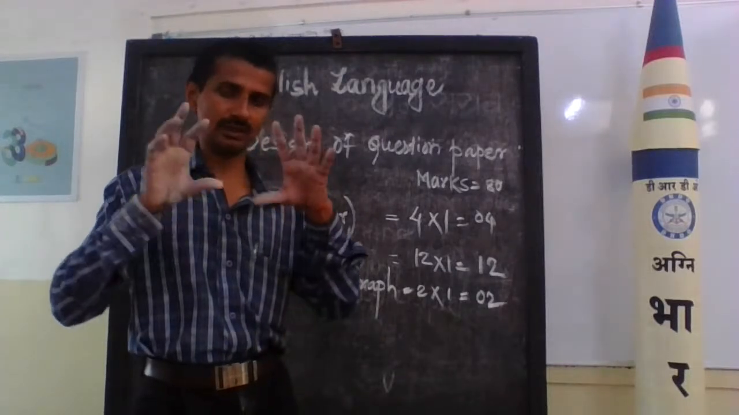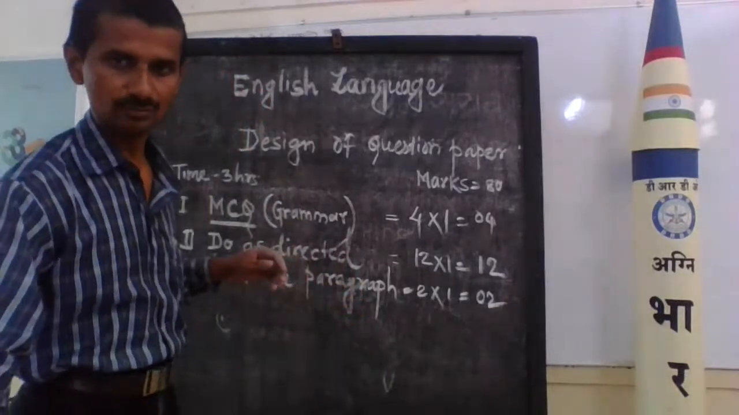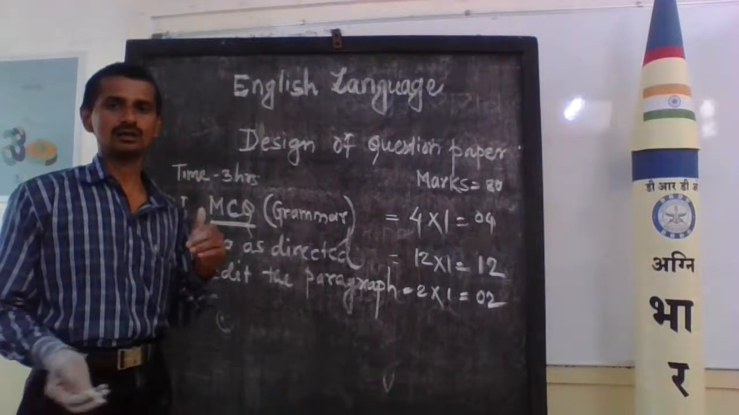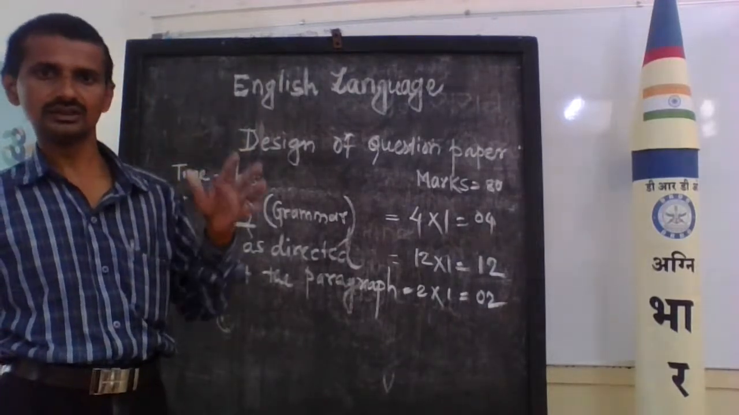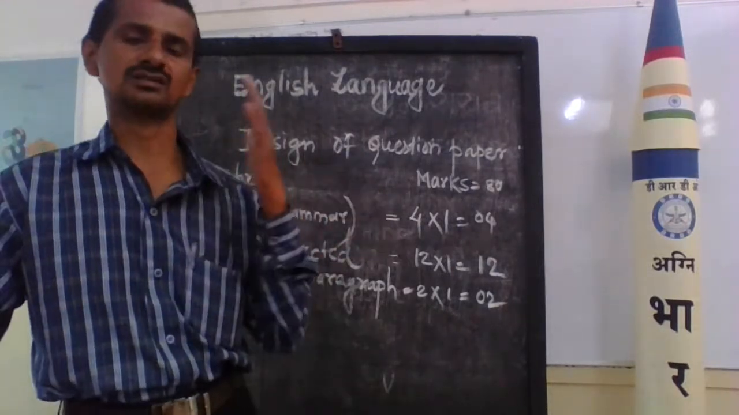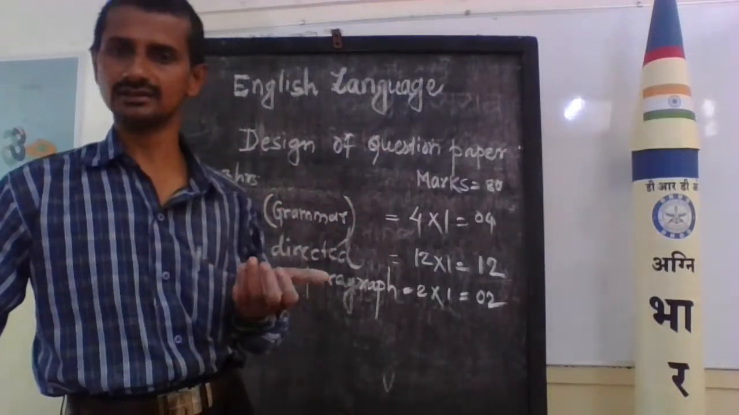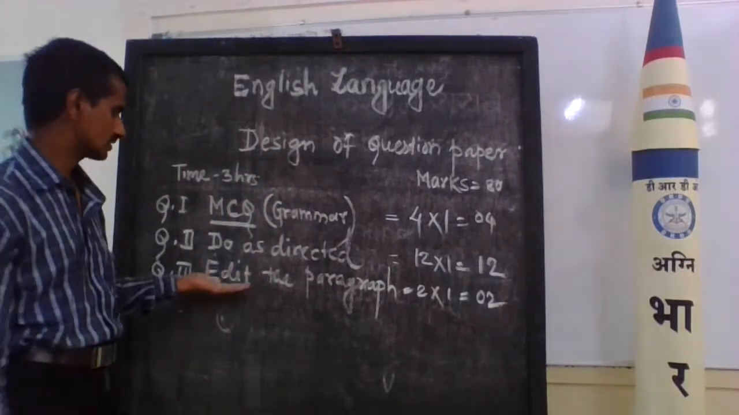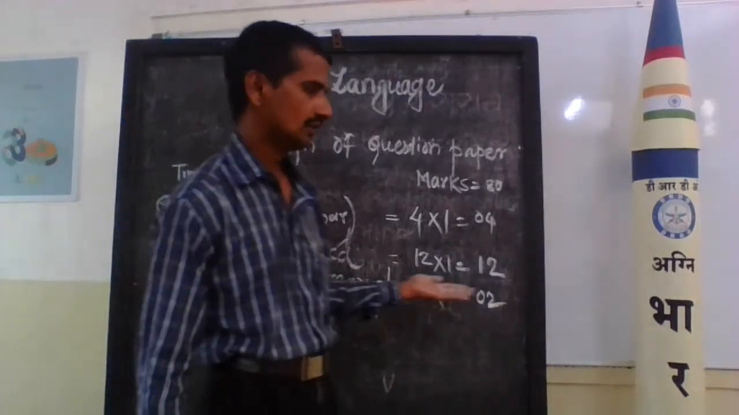In the paragraph, some elements are omitted. Sometimes punctuation marks will be omitted, or some mistakes will be created. You should read such a paragraph, find out the errors or mistakes, and then according to the instructions and clues, you can write the correction and underline it. So that is the edit the paragraph question. While solving it, you will get 2 marks.